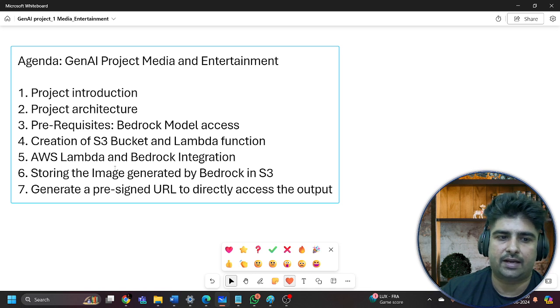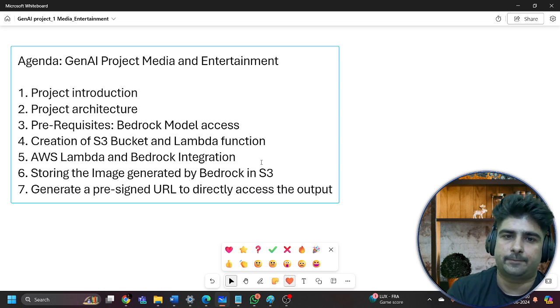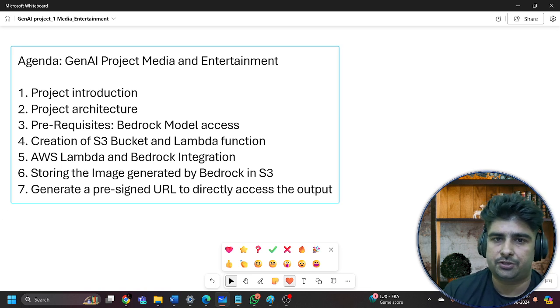Then we'll have AWS Lambda and Bedrock integration, because Amazon Bedrock is a generative AI service which will help us create the desired output related to media and entertainment. We are going to give a prompt in our code, and with the help of that code, Bedrock is going to give us the desired output. Then we'll see how we can store the image we generate with Bedrock.